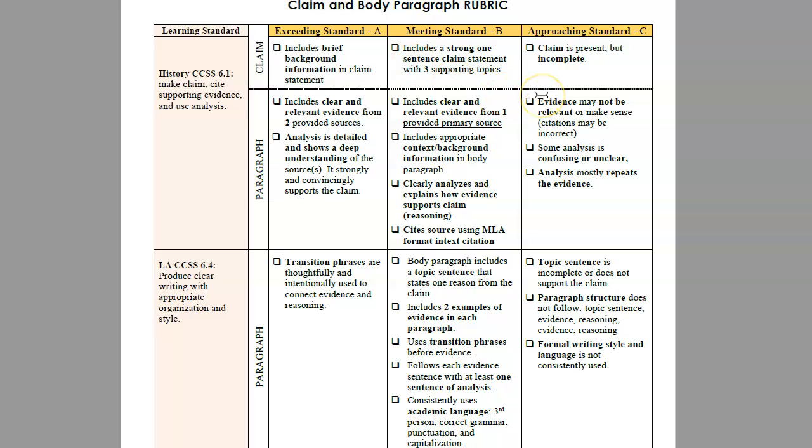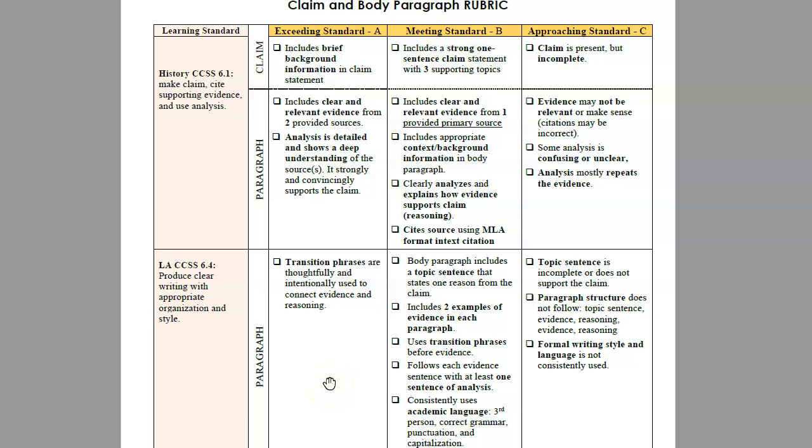For the 1 body paragraph, for meeting standard, you need to have clear and relevant evidence from 1 provided primary source. You need to include context and background information in order to make the evidence clear to understand. You analyze the evidence, and you need to be using MLA citation. For exceeding standard, you're using 2 of the provided sources and using very detailed and in-depth reasoning.